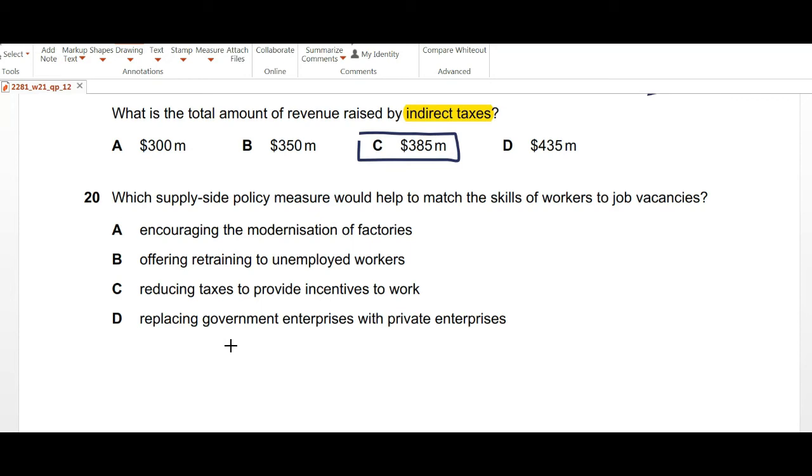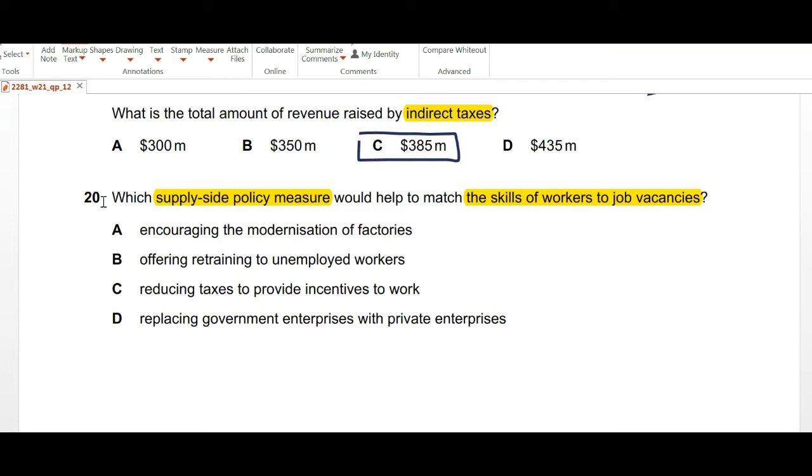Option A is saying encouraging the modernization of factories, that can actually lead to unemployment, and that will not be it. Option B is saying offering retraining to unemployed workers.